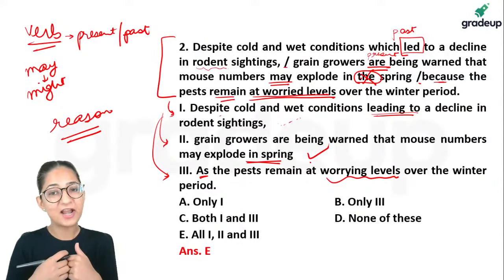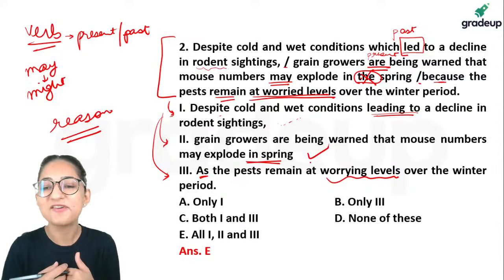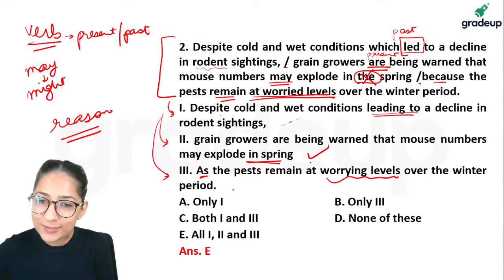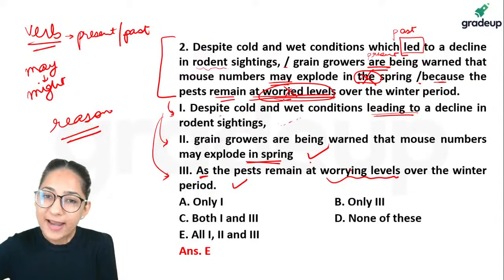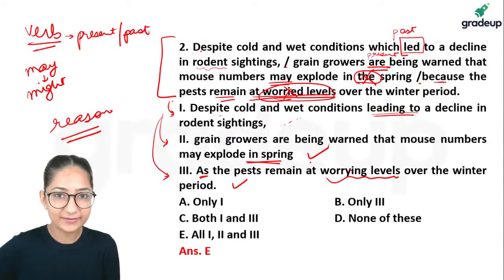So you can't say they are at worried levels, you'll have to say they are at worrying levels. So this is also fine. This is an improvement. We had the error and we had the proposed correction. Okay. Now I'll read the entire thing.